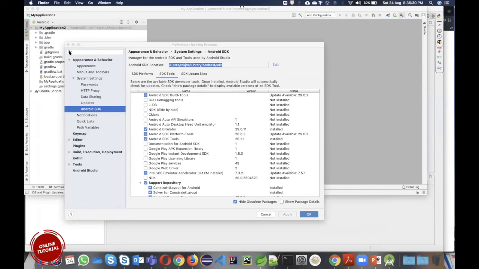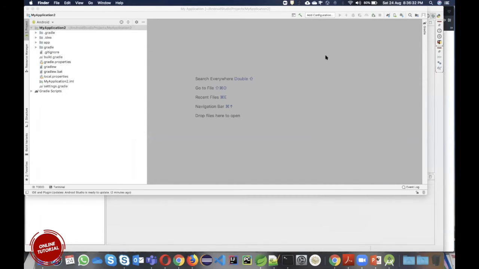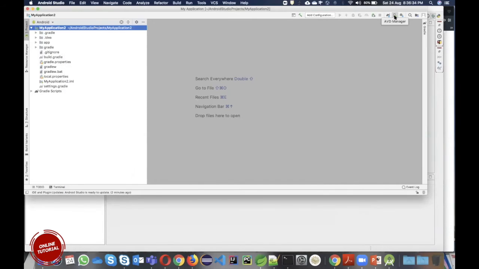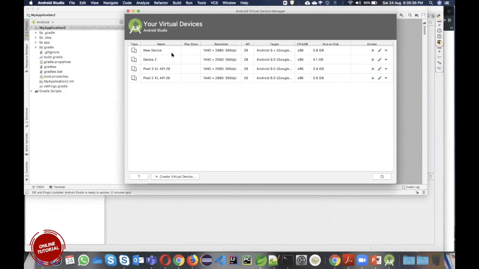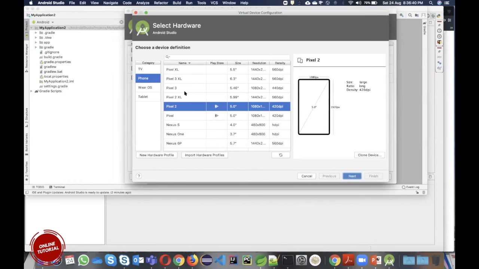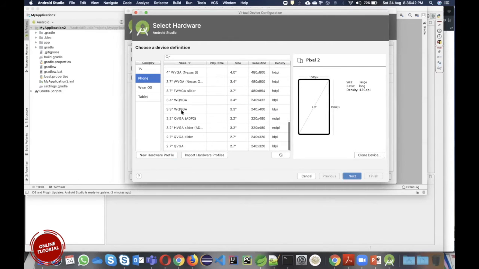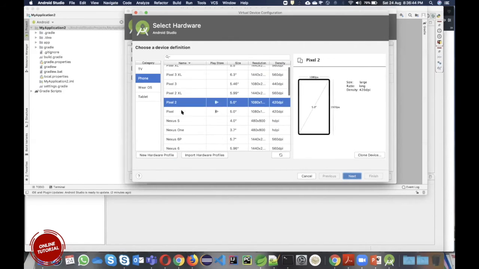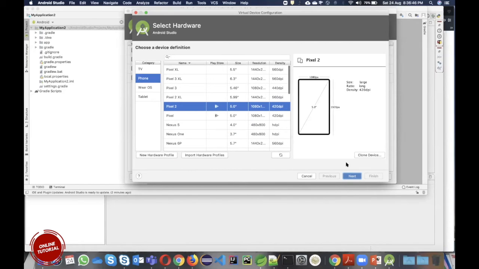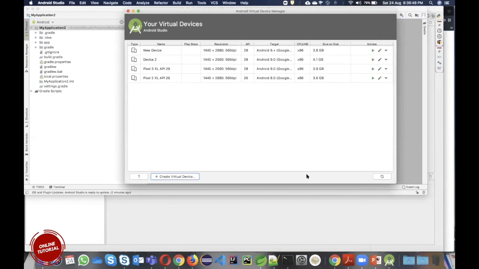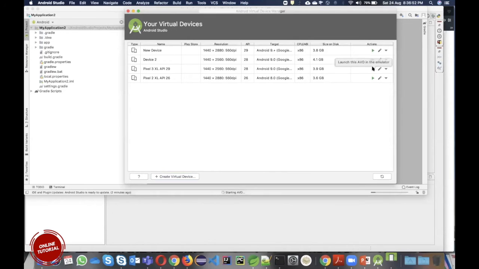Currently I have these many devices available in my system that I have created. If I want to create one more, I just have to click on this, and these are the available different kinds of devices. I select one and add it. Since I have already added, let me show you how it will look. This is Android 9 Pixel.